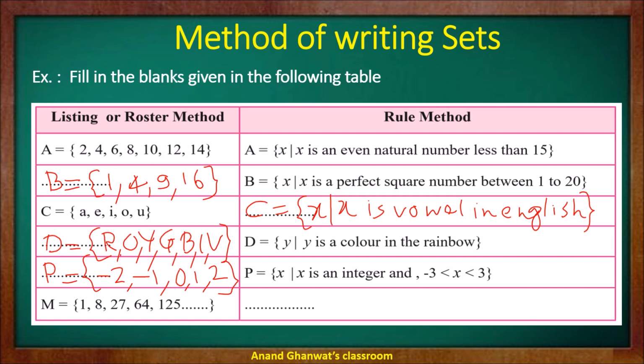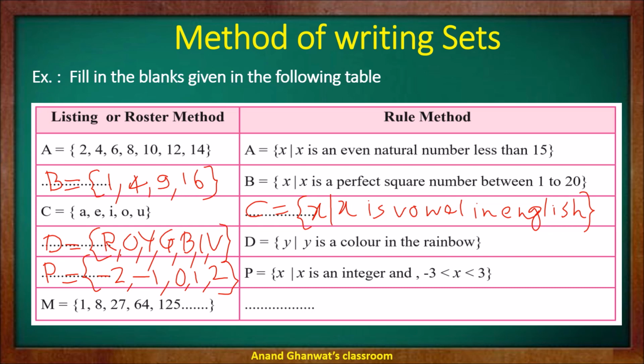Now next, M is equal to 1, 8, 27, 64, 125. Observe these numbers. Which rule is shown here? Yes, these are the cube numbers. 1 is the cube of 1, 8 is the cube of 2, 27 is the cube of 3, 64 is the cube of 4, and 125 is the cube of 5, and so on. So these are cube numbers.